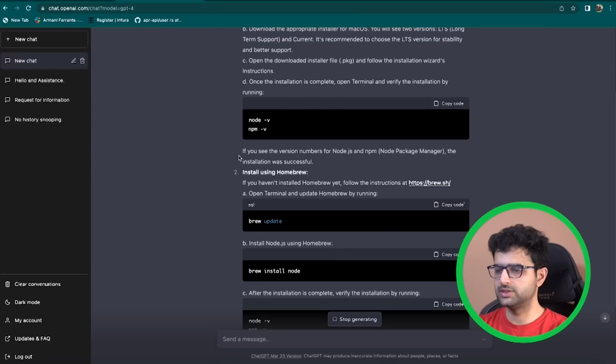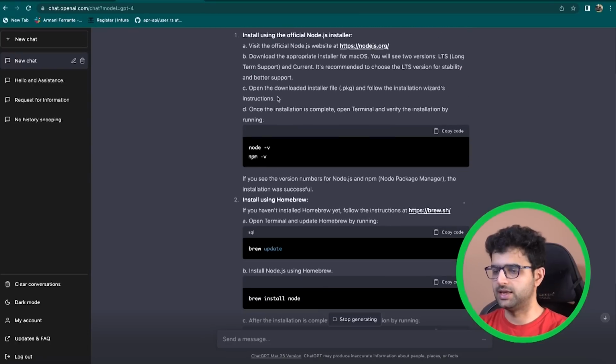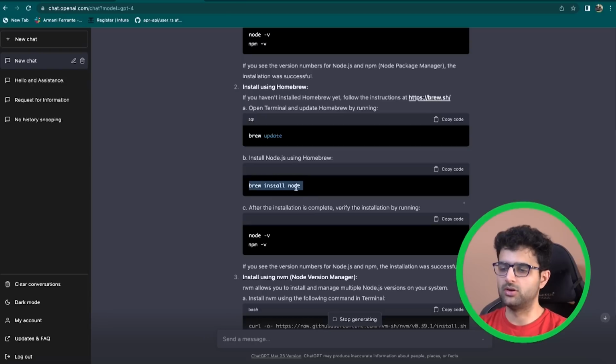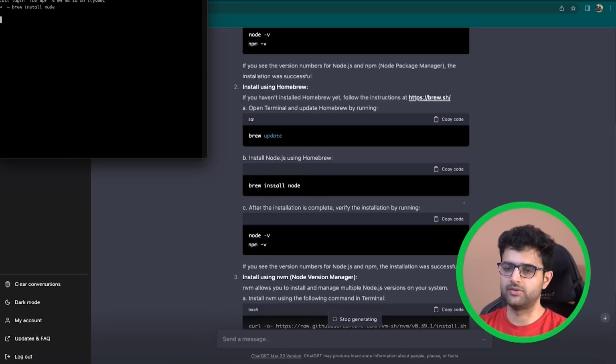So here, as you can see, ChatGPT tells us, hey, you can use the official installer. And once the installation is complete, open the terminal and verify the installation by typing these two things. So this is important. For me, it's simply brew install node and that should do it. I'm not going to do it, but if I press enter here, it should install node. I already have it. So if I type node -v, it's giving me the node version I have, which is 18.1.0. And if I check the npm version that I have, it says this.